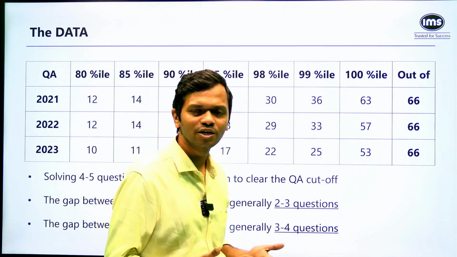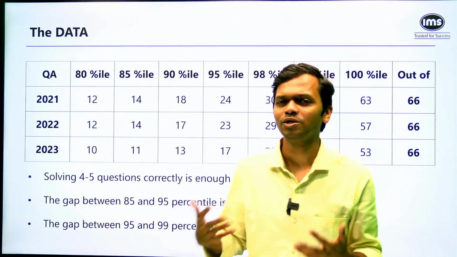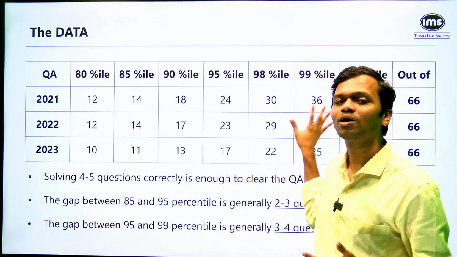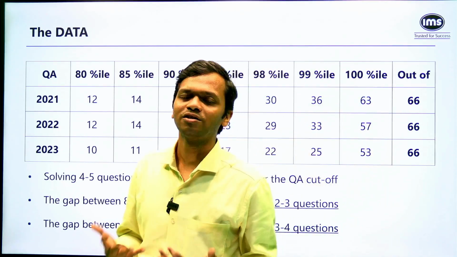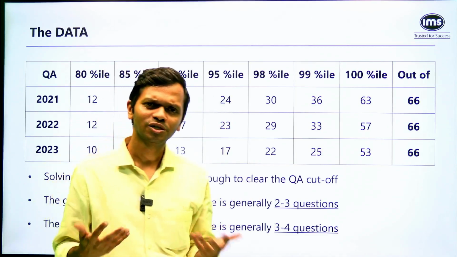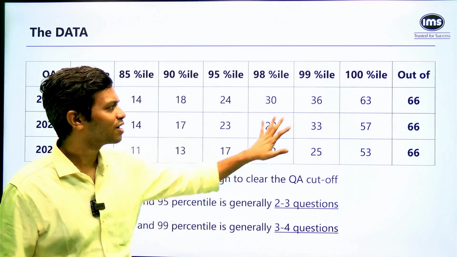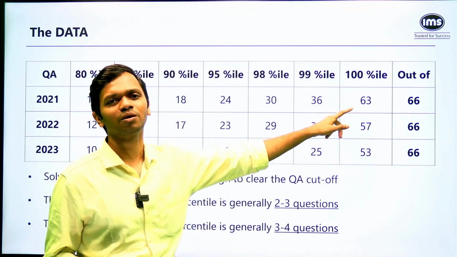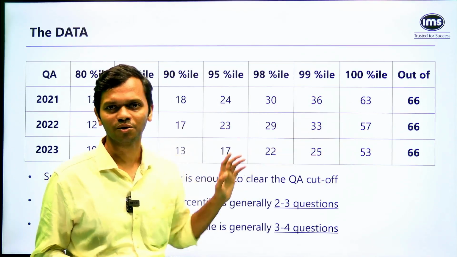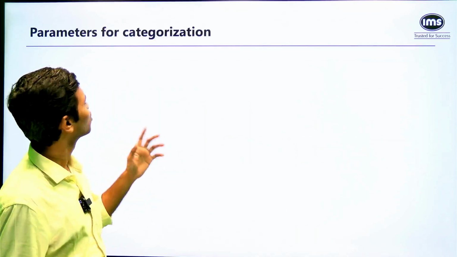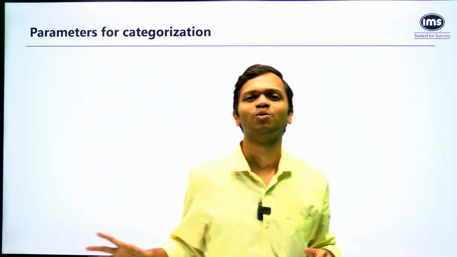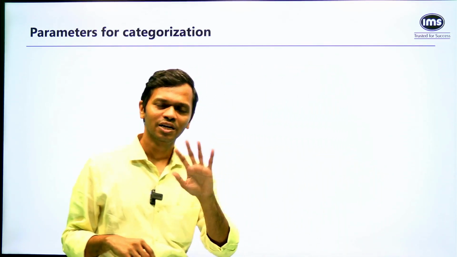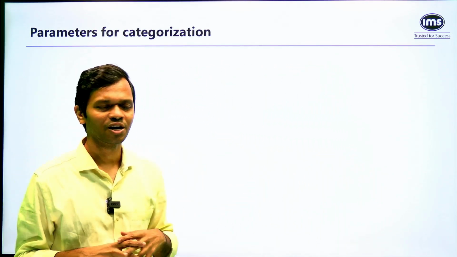If my objective is to get into a top tier business school, of course, you should be scoring at a very high level. Having said that, you may not need to get high on a particular section, as long as you have cleared the sectional cutoff and you're finding a balance. So I'm not saying that you target at a lower end, I'm saying you target at the higher end, but at the same time, don't be scared of the numbers that you see on the right side of this table. I don't want anybody to get discouraged just by looking at the numbers. I would rather focus on the left hand side of the table that we just saw, and keep this with you. I'm sure that this is going to be very helpful.